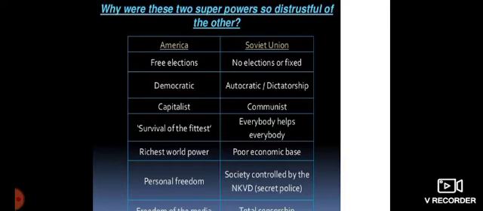Whereas in the Soviet Union, elections are fixed. You have autocratic dictatorship, as we had seen with the beginning of Stalin, where you believed in one state, one party rule. A communist country, so that means everybody helps everybody, and you have a poor economic base. That means all the resources of the country are owned by the state, not by any private individual. That was their ideology, how they functioned. Society was also controlled by the secret police, and there was total censorship, whereas in America you have freedom of media. That is how we call it a democratic country. So these were the areas why you have so much distrust between the two countries, their belief and their ideology.